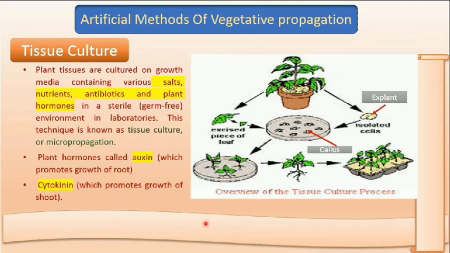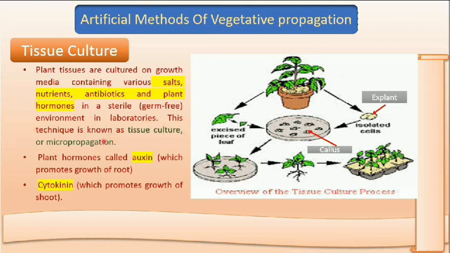Okay. Tissue culture, the most important artificial vegetative propagation method. How will we define tissue culture? What is tissue? A group of cells having similar function is known as tissue. So how will we define it? The plant tissues are cultured on growth media containing salts, nutrients, antibiotics and plant hormones in a sterile germ-free environment in laboratories. This technique is known as tissue culture.